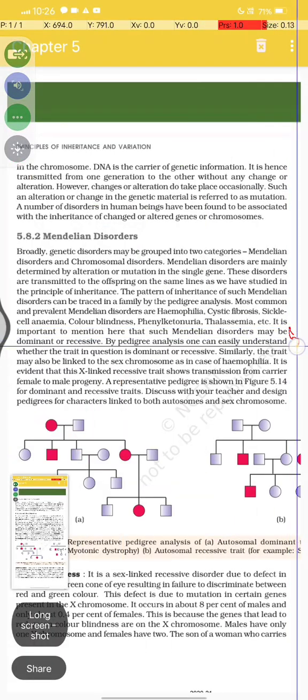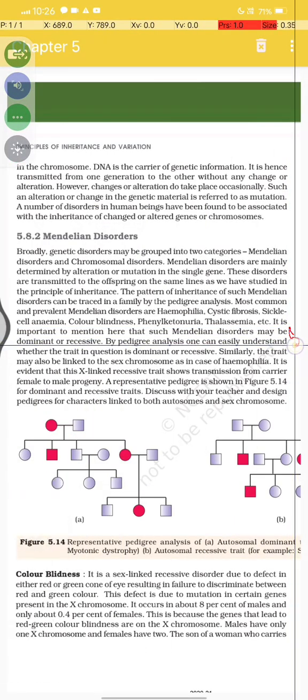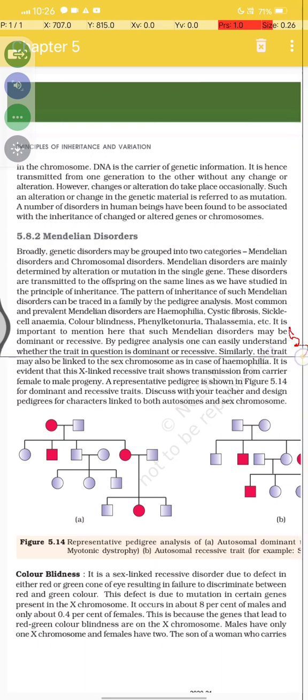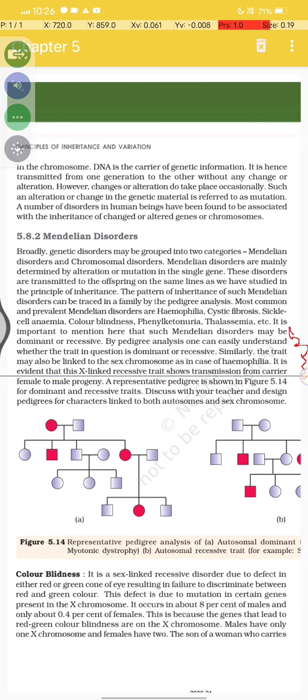Mendelian disorders may be dominant or recessive, and by pedigree analysis one can easily understand whether a trait in question is dominant or recessive. Similarly, a trait may also be linked to the sex chromosome, as in hemophilia, and it is evident that the X-linked recessive trait shows transmission from the carrier female to male progeny, and a representative pedigree is shown in figure 5.1.3.